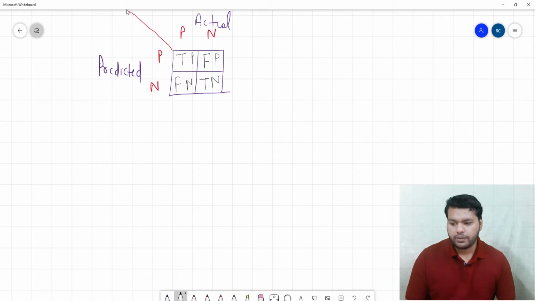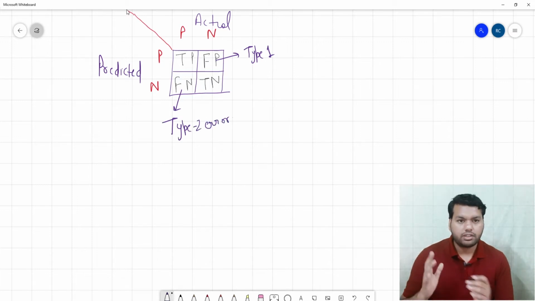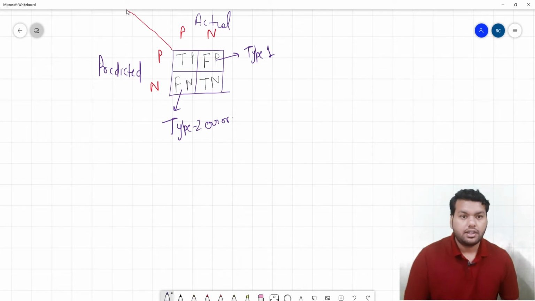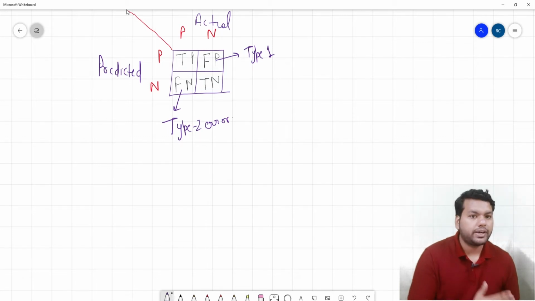Now, if you remember, FP is a type 1 error. In statistics we study type 1 and type 2 error, and FN is a type 2 error. So this is how we design the confusion matrix. Let's go to the second part of the question: what are the merits and demerits of using the confusion matrix?